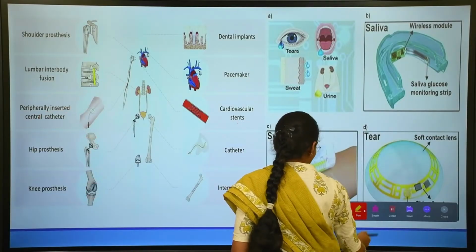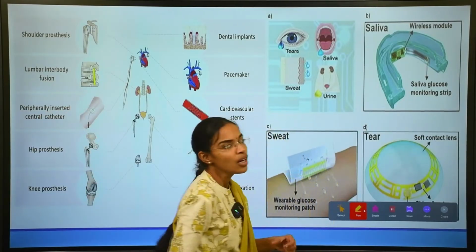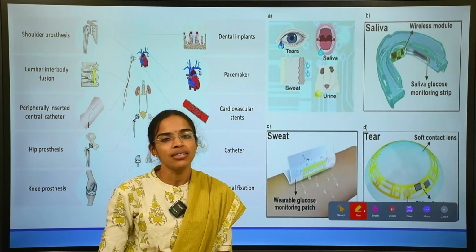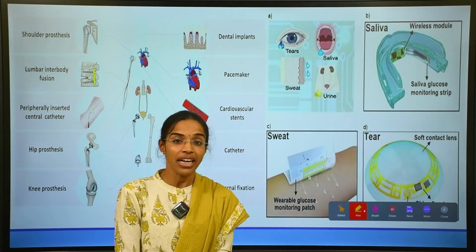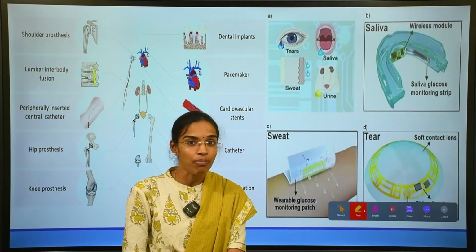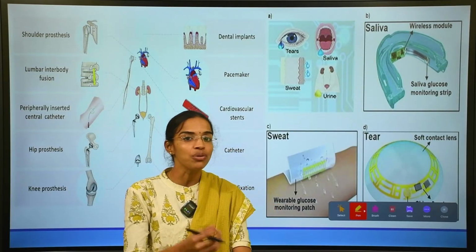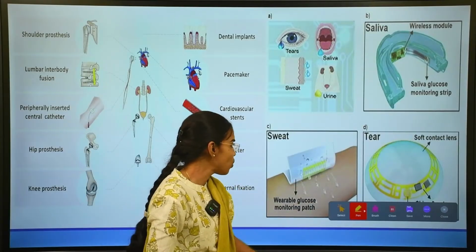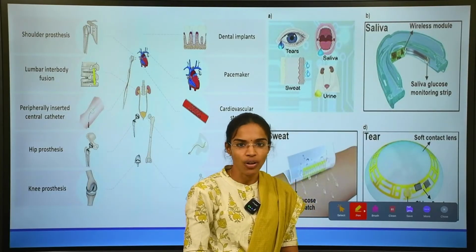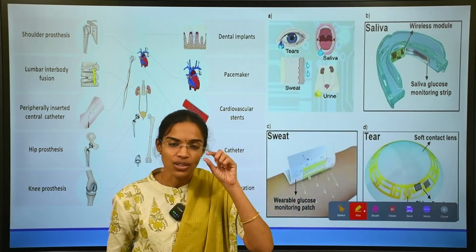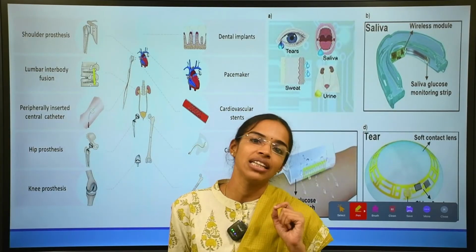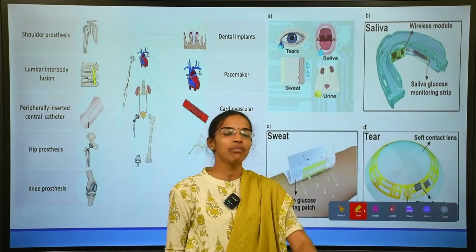And what are the non-invasive devices? Things like diagnostic test strips, glucose monitoring strips, and the wearables. There are a lot of wearable bioelectronics, wearable glucose monitoring patches, because they do not use the body orifice. And also the soft contact lens, which uses tears. They are not using the direct eyeball. They are mediated by means of tears.